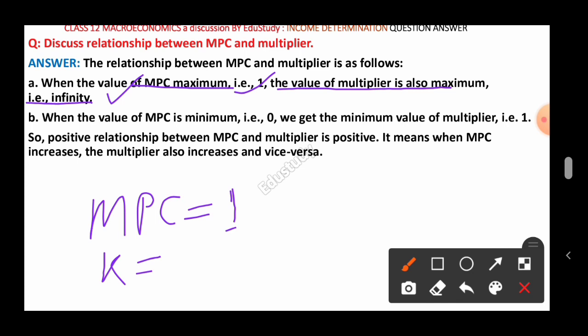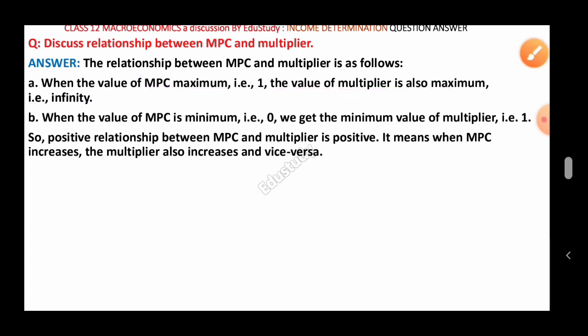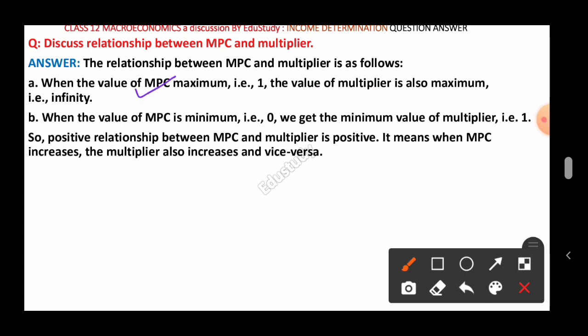The minimum value of k will be 1, it can be greater than 1, and it varies till infinity. That means there will be an infinite value of the multiplier. So if the MPC is maximum, the multiplier is also maximum, that is infinity.